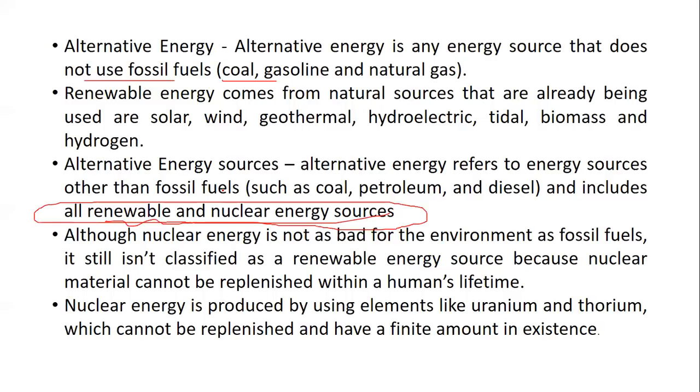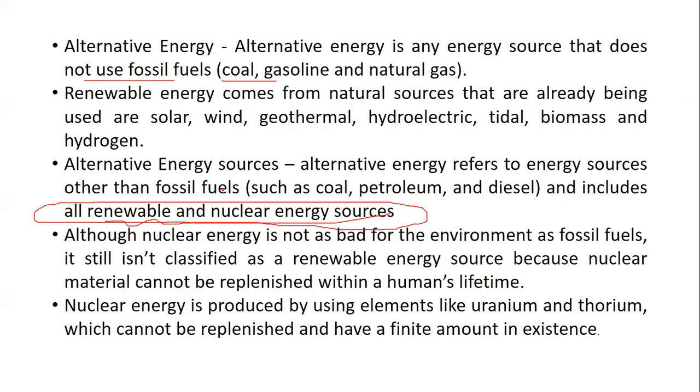Nuclear energy is produced by using elements such as uranium and thorium, which cannot be replenished and have a finite amount in existence. In case anyone is not aware of the meaning of replenishable, that is renewed.